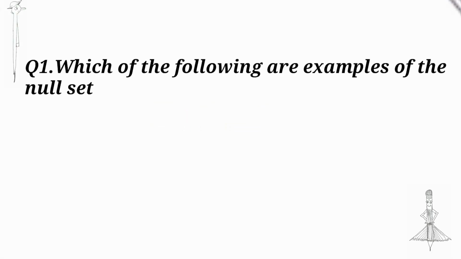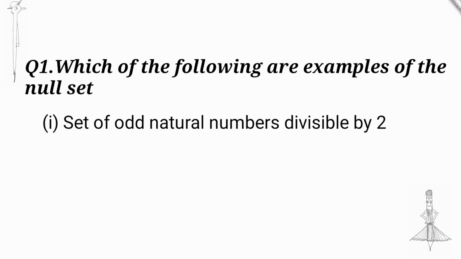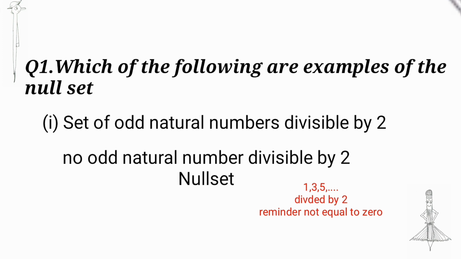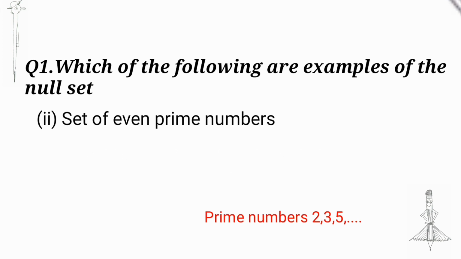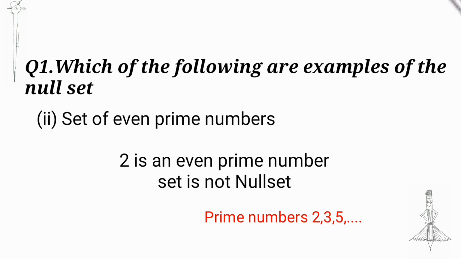Find out the null set. This is our question: set of odd natural numbers divisible by 2. We know odd natural numbers are not divisible by 2. When odd natural numbers are divided by 2, the remainder is not equal to 0. So it is a null set. Set of even prime numbers: 2, 3, 5, etc. 2 is an even prime number, so it does not form a null set.